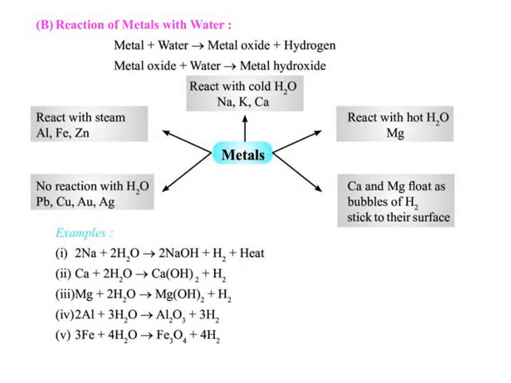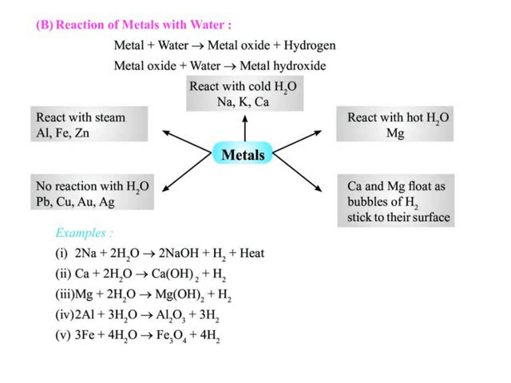Now we will see the reaction of metals with water. Metals react with water and produce a metal oxide and hydrogen gas. The metal oxides that are soluble in water dissolve in it to form metal hydroxides, but not all metals react with water.